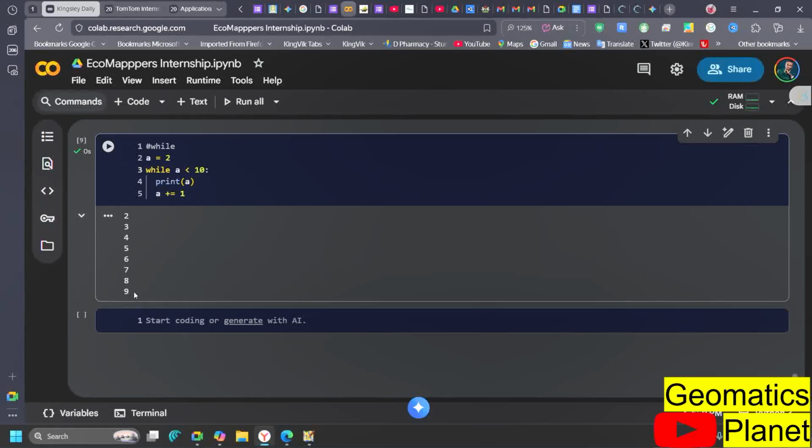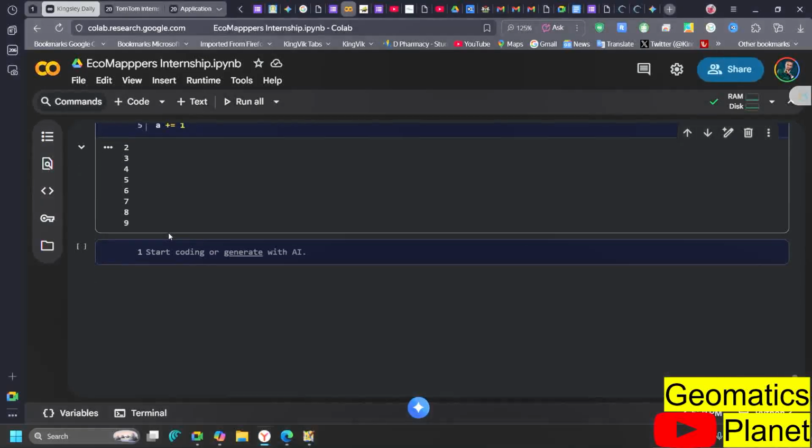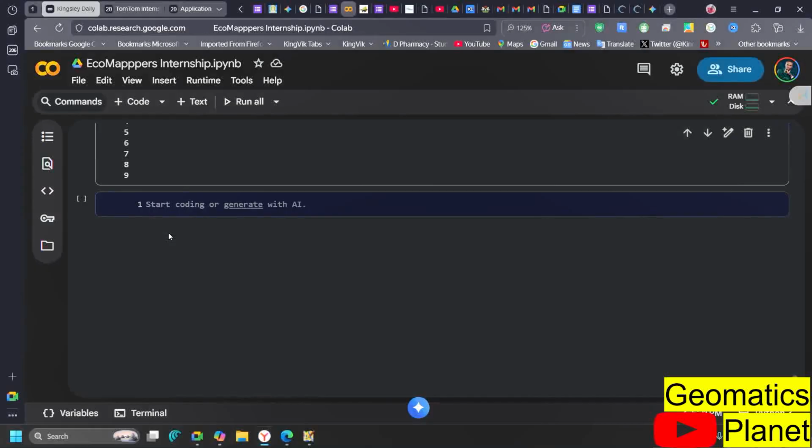So the while statement runs as long as that statement is true. Now the while statement requires some variables for it to be ready. So you need to define the variables, like the way I made this one variable now, and then you need to run it, and it keeps on running until you say it should stop.